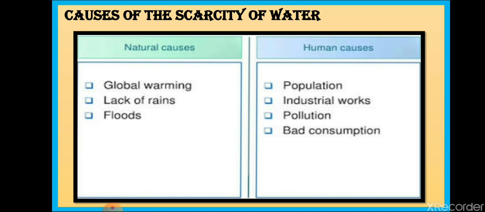Like that, human causes are also there, like population. With the speed at which the population is increasing, it is not able to keep pace with the utilization of water. The water is limited on the surface of the earth, and the population is increasing continuously. That is why there is scarcity of water. Industrial work is also a cause, as industries are polluting water. Due to pollution also, water is being polluted.